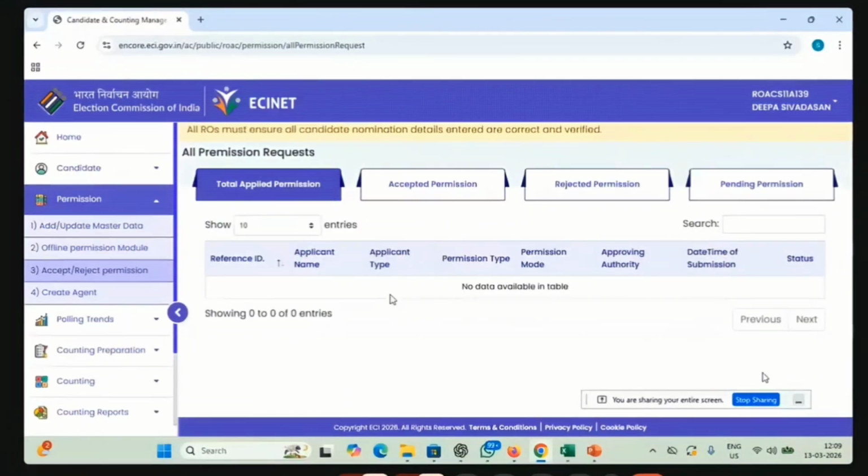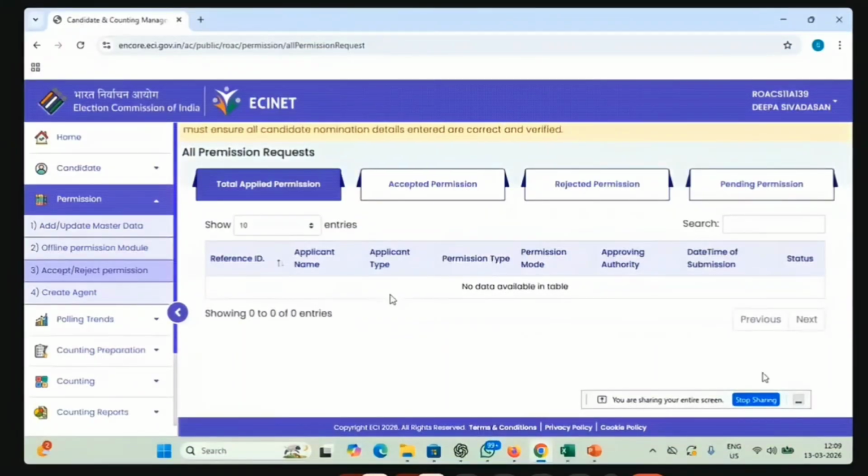If you click on this, it will enter into another window where, if it is a police permission, you can see the NOC from the police. After that you will have a provision to provide a remark and upload a PDF. That PDF will be the proceedings of the RO for giving the permission and also for rejecting the permission. So you have to upload it and submit it.